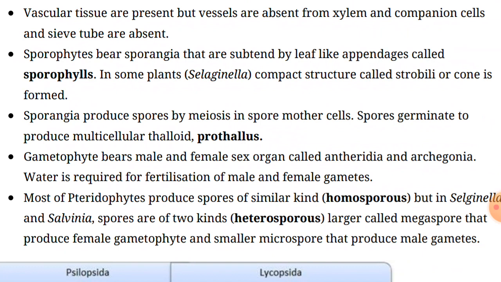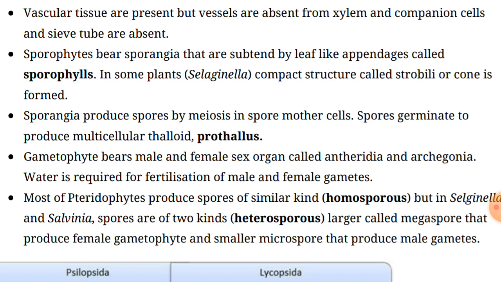If we talk about the plant body, the size varies from a few centimeters to some long trees up to 20 meters. Azolla is very small, while some can grow from centimeters to meters, and some, like tree ferns, can be up to 20 meters long. The main plant body is a sporophyte which is differentiated into true root, stem and leaves.